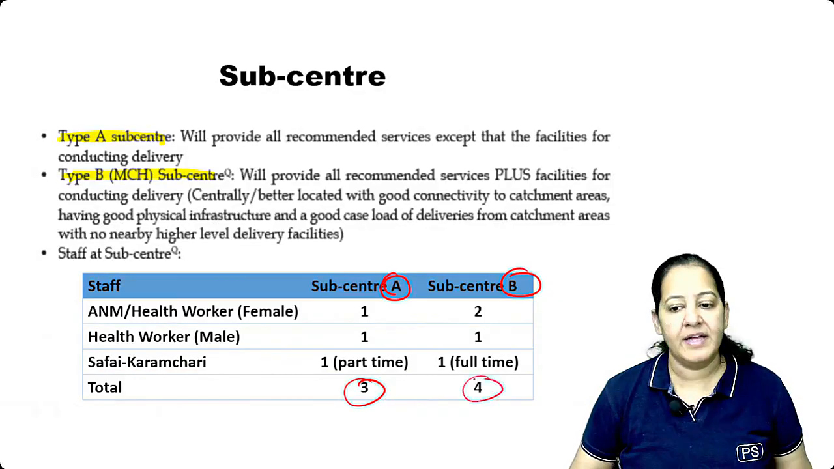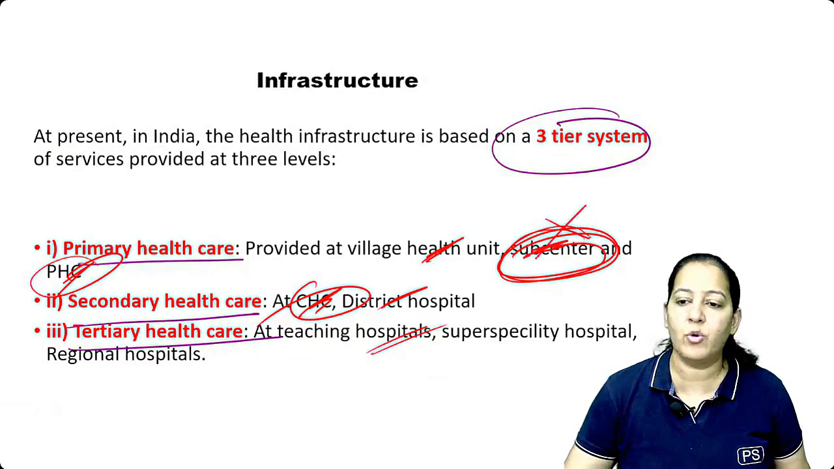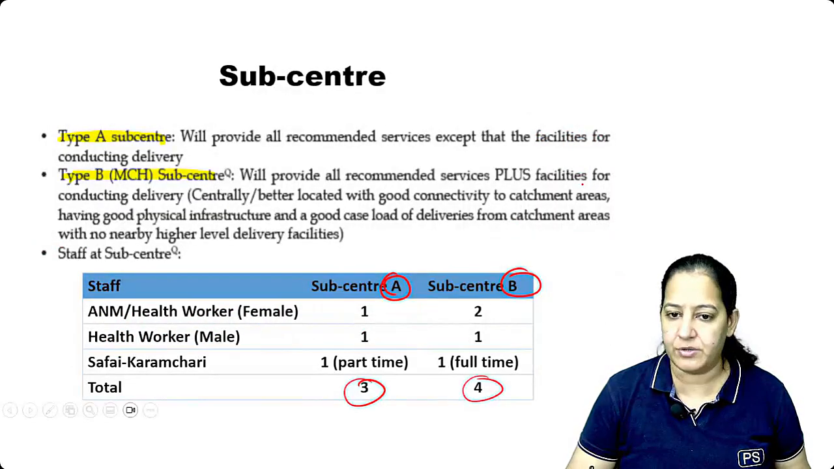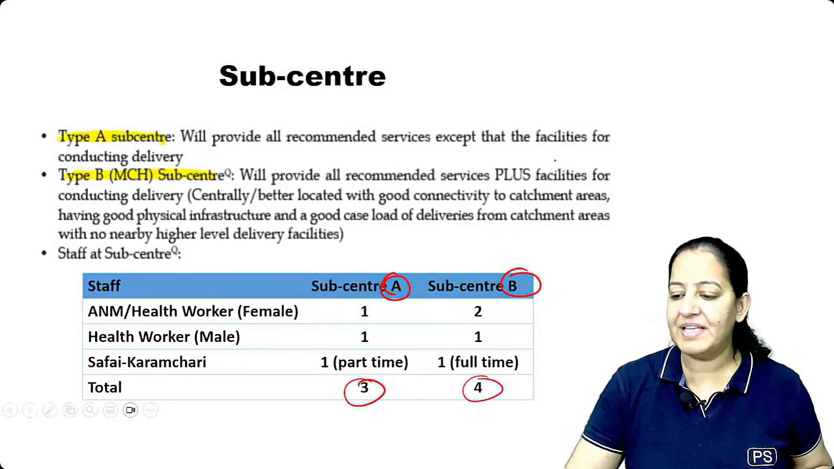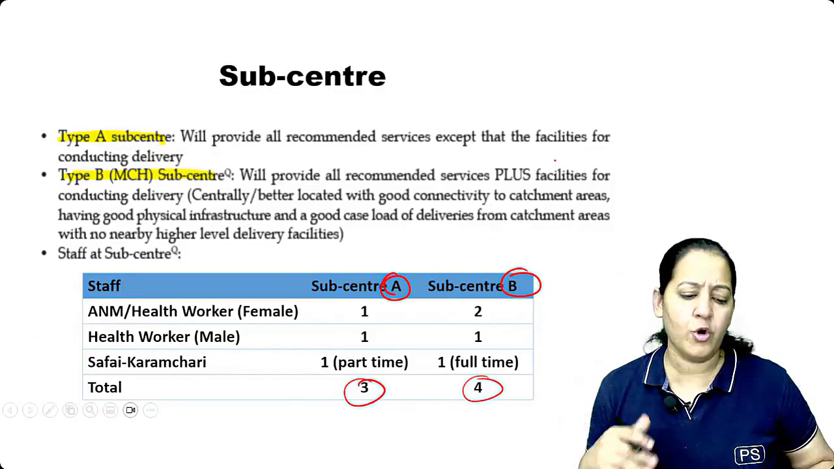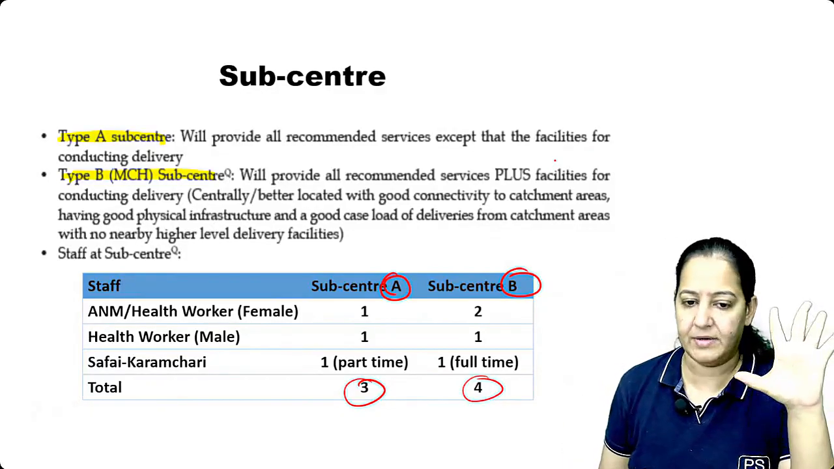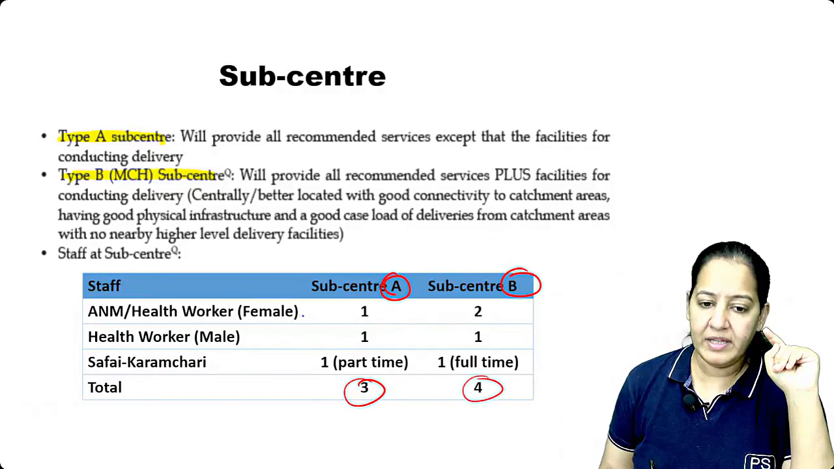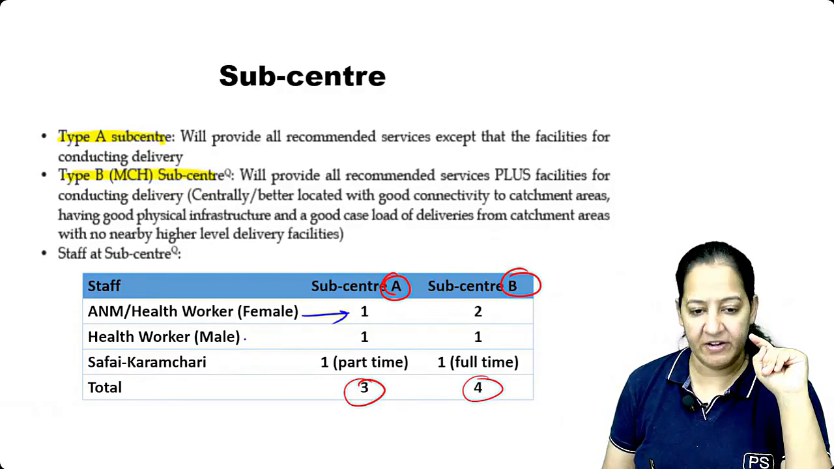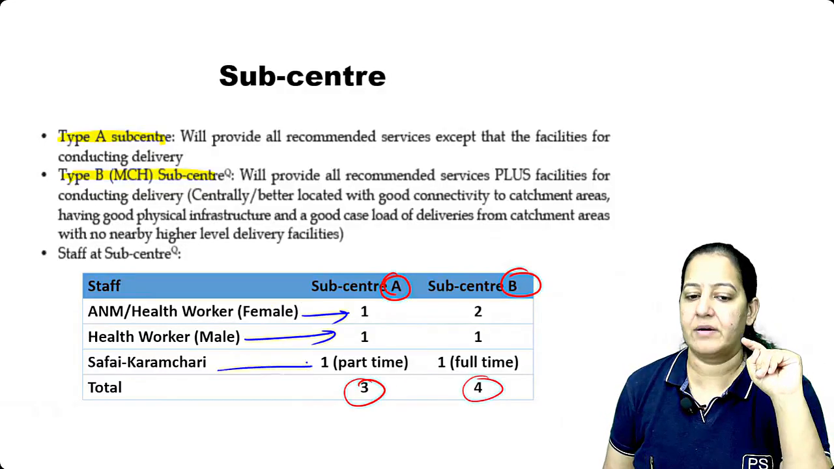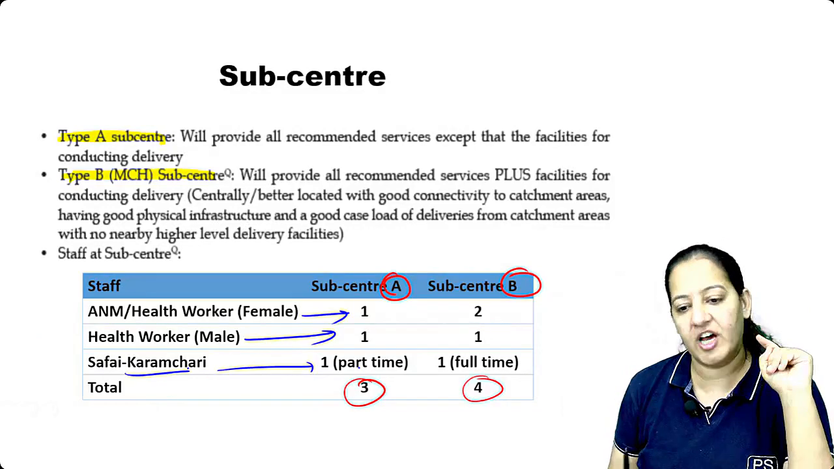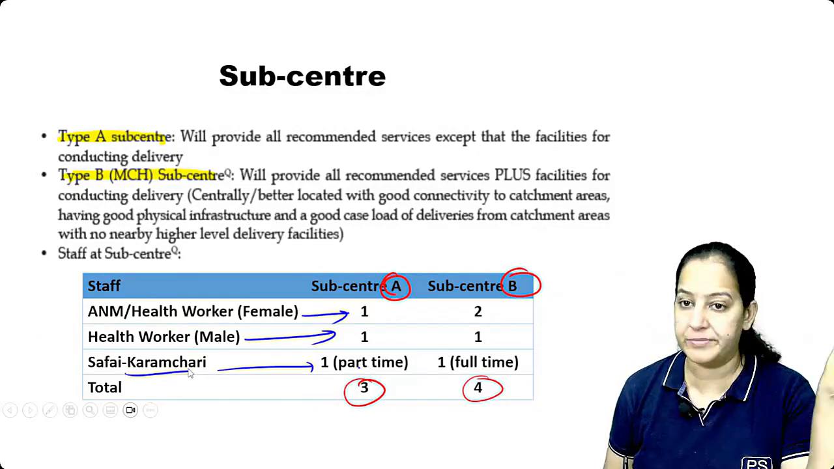In sub-center A, 4 staff. Sub-center doesn't have any doctor. In sub-center, basic care is given. Very basic, like ORS and other basic things are available. Here there is only 1 female worker, 1 male worker, and 1 part-time Safai Karmchari. Only 3 people are there. There is no doctor. Okay.